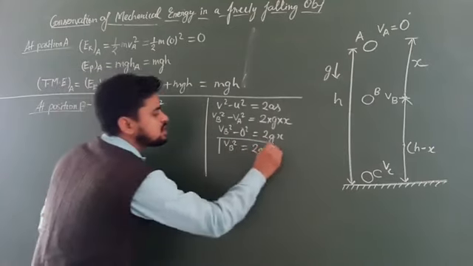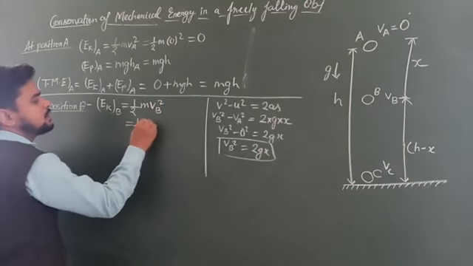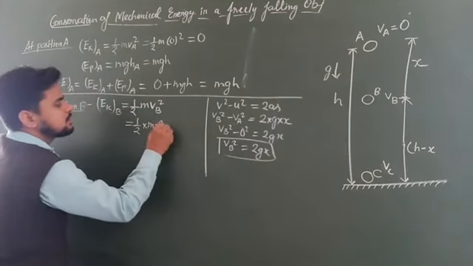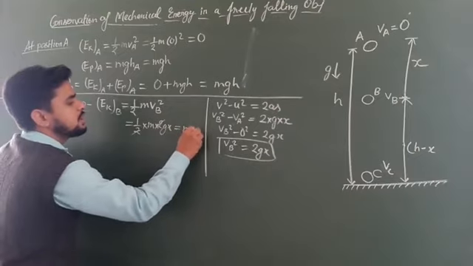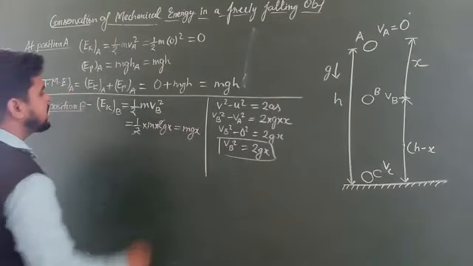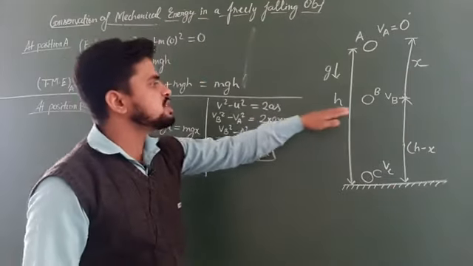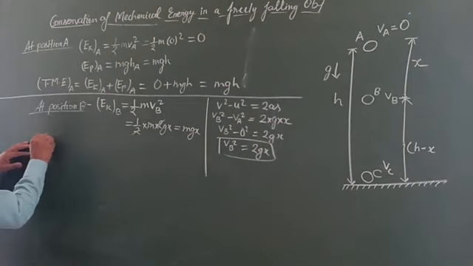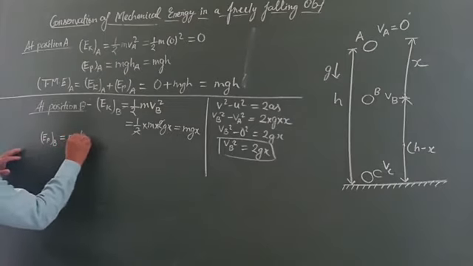Let us substitute this value here. So here we can write half into m into, in place of Vb square, we can write 2gx. 2 and 2 cancel out. What we have is mgx. So mgx is the kinetic energy at the point B. Now let us find the potential energy at the point B. So potential energy EpB, potential energy at point B, will be equal to mg into hb.